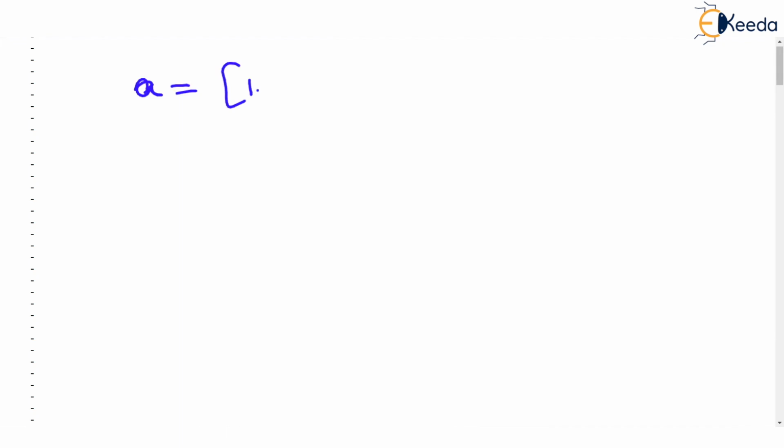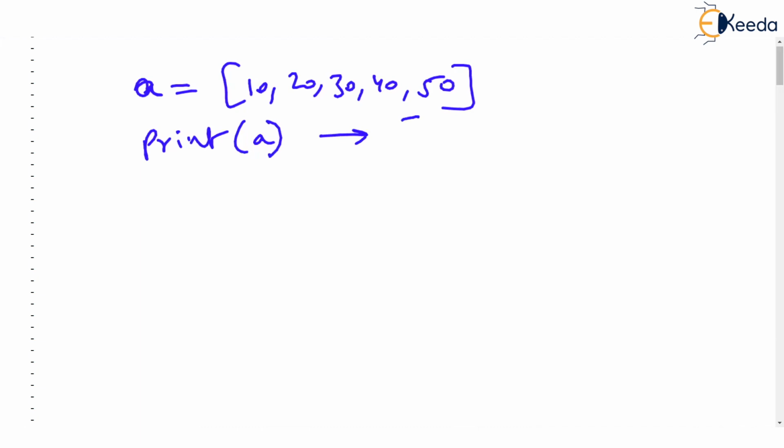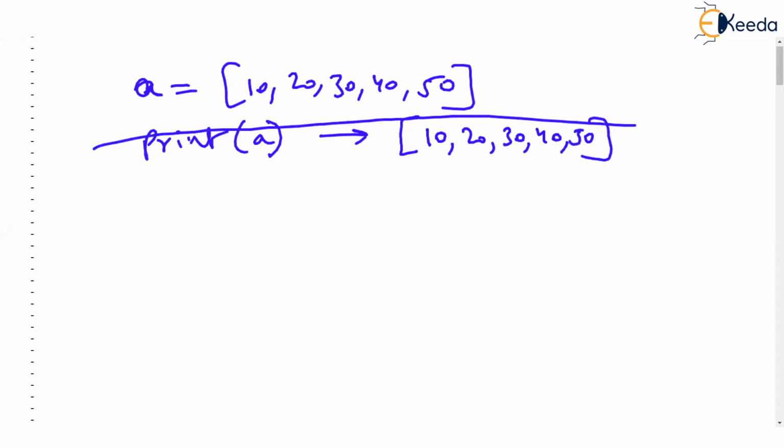We are having a list storing 10, 20, 30, 40, 50. You know, one way of printing the entire list is just say print A. That's all. And this will print nice output like this. It will even print the square brackets, and the entire list will be printed, decorated, I should say. The other way of printing the list is write a for and introduce a variable. This is just an extra variable, and then use the word in. You know that for loop has the keyword in always. In, and just give the name of the list, colon. This is the name of the list.